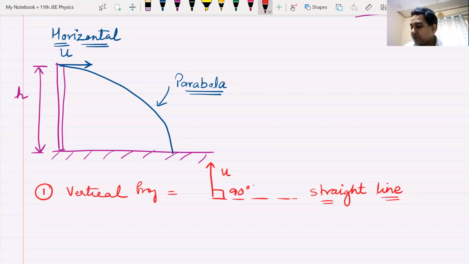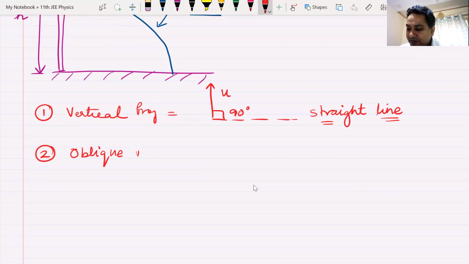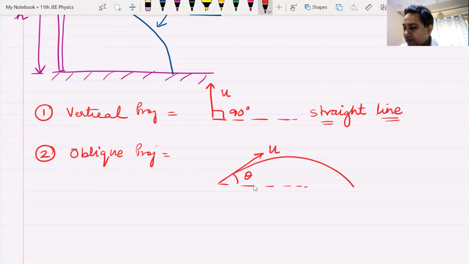The second type of projectile that we did in the beginning of this chapter was given the name oblique projectile. Do you remember oblique projectile? This was ground, and we throw something at an angle u, and it goes like this. So this becomes an oblique projectile. What is the equation of trajectory, or what is the path that this follows?